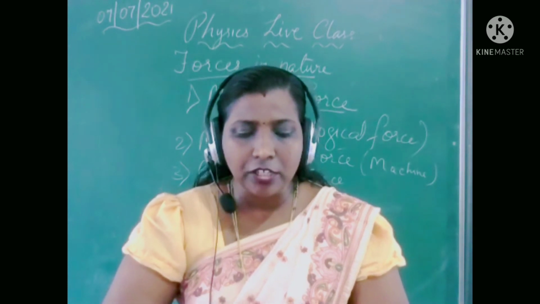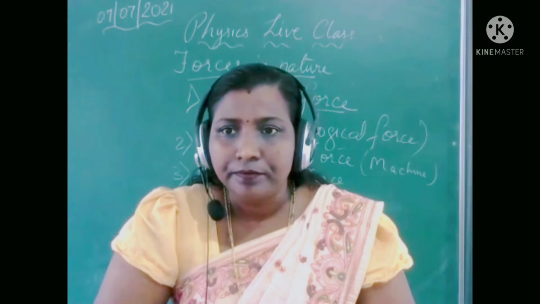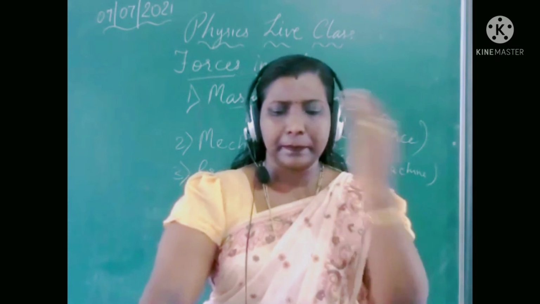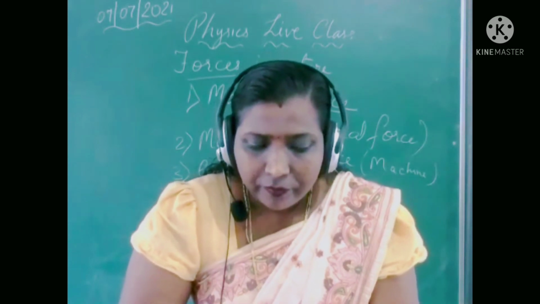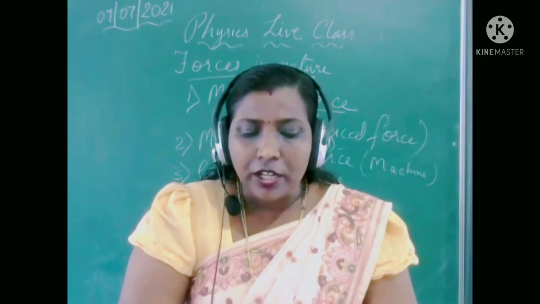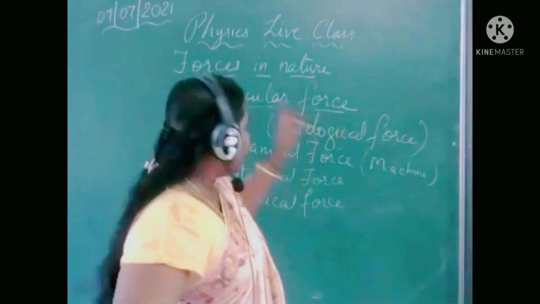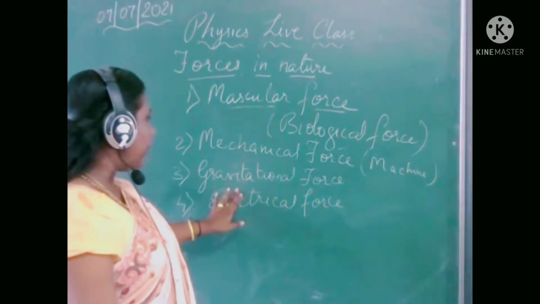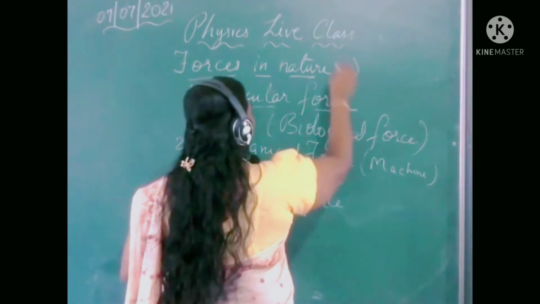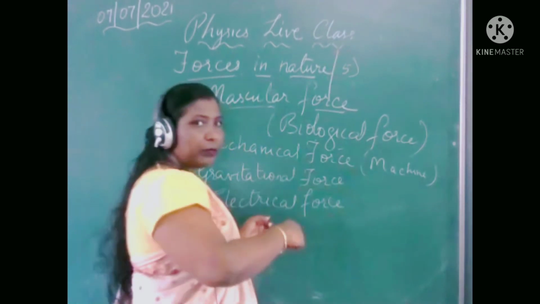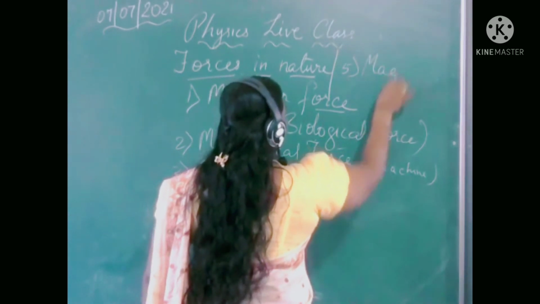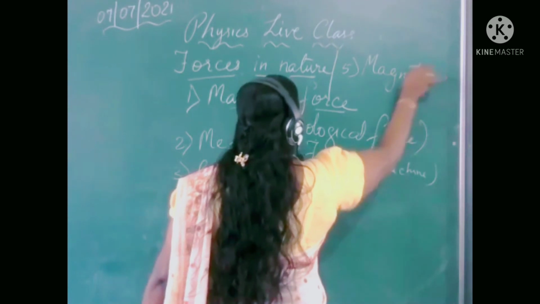Good morning, Arisha. Just read out magnetic force. Yes, ma'am. The force by which a magnet attracts or repels objects of iron, steel, nickel, and cobalt is called magnetic force. Okay. Now next we have learned muscular force, mechanical force, gravitational force, electrical force, and the fifth point we read about. I'm just writing it over here. You will not be able to see, no? So next is magnetic force.